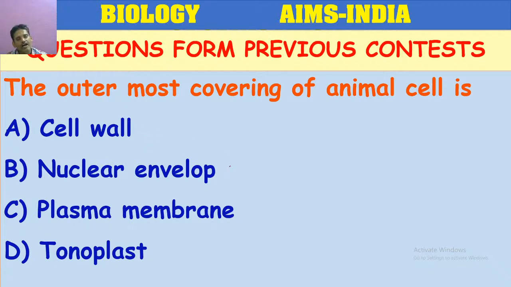So here always remember, in a multiple choice question, two options are closely related. Did you identify the two options here? Cell membrane and tonoplast. Cell wall is present in the plant cell.